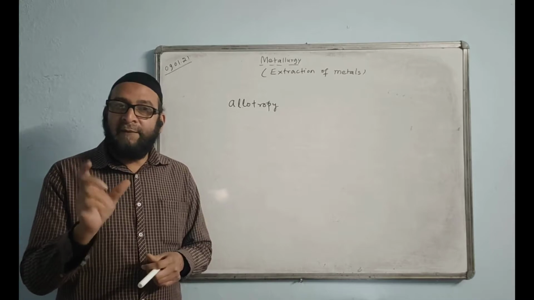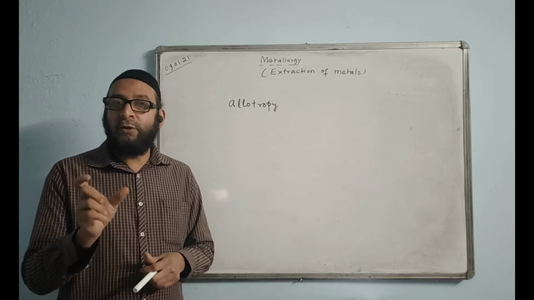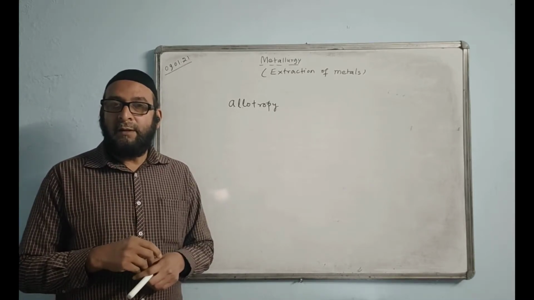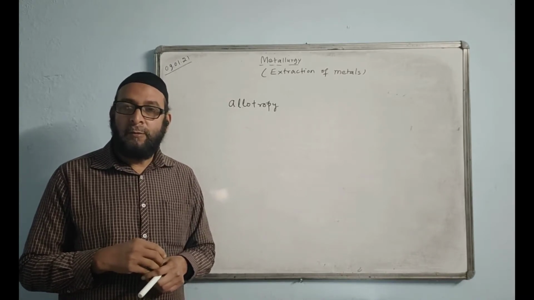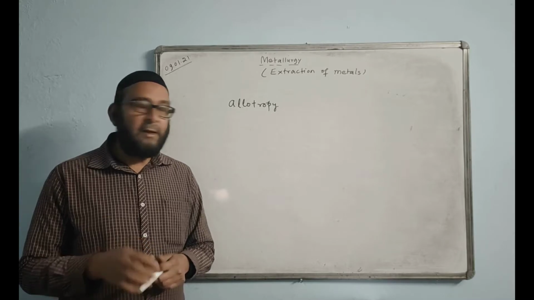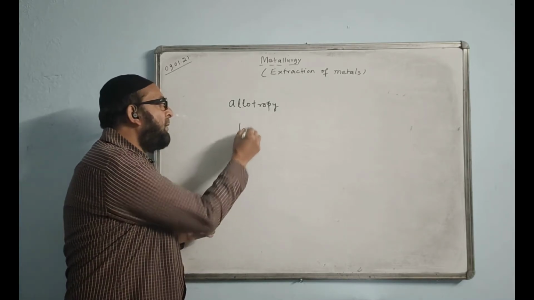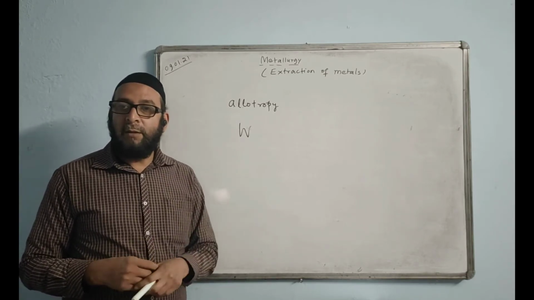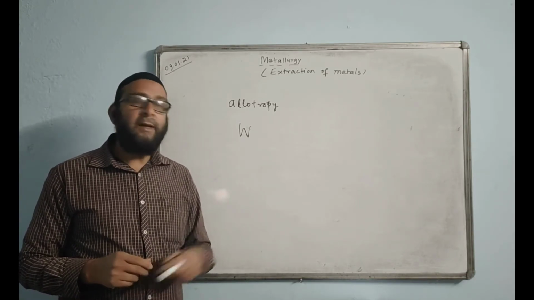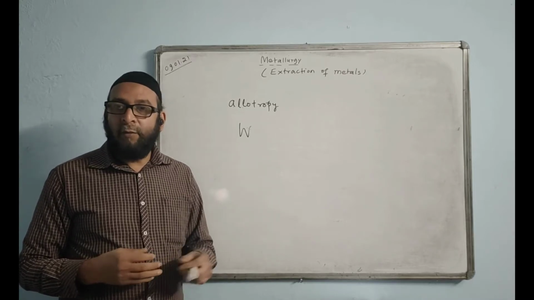Tungsten's resistance is very, very high. That's why it is able to produce a large quantity of heat. What is the symbol for tungsten? Tungsten symbol is W, capital W. Okay, anyway, just keep yourself informed.